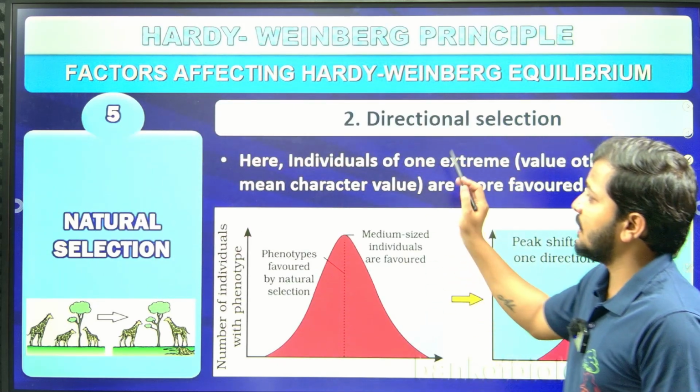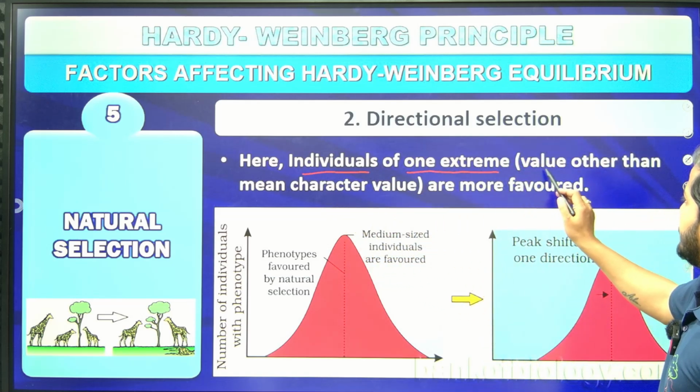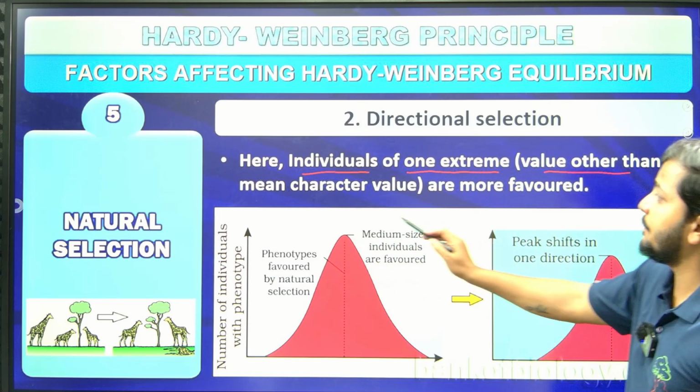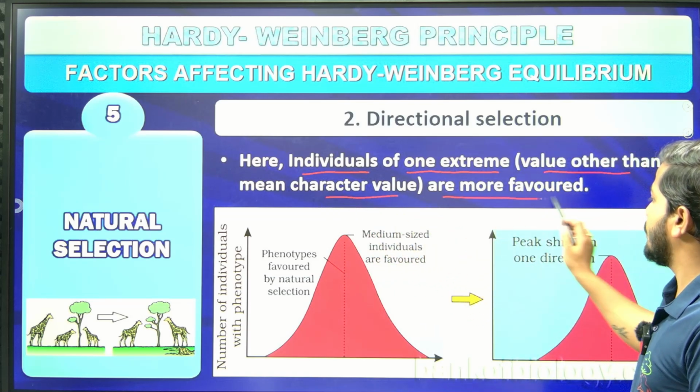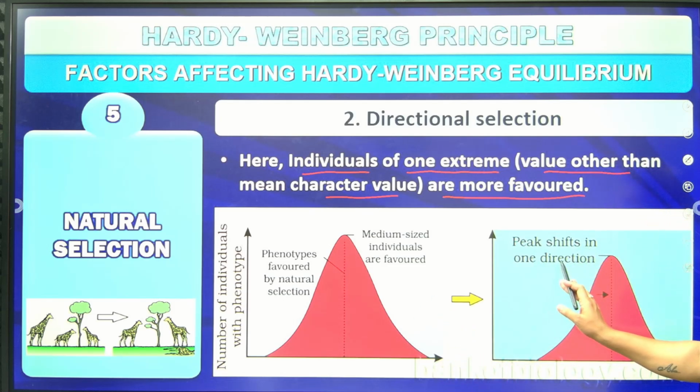Then there is something called directional selection. Individuals of one extreme, that is a value other than the mean character value, are more favored. So here, with respect to the peak, the shift is in one direction only. Stagnancy can be seen with respect to directional selection, right?